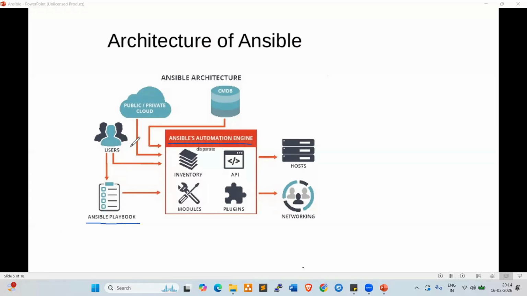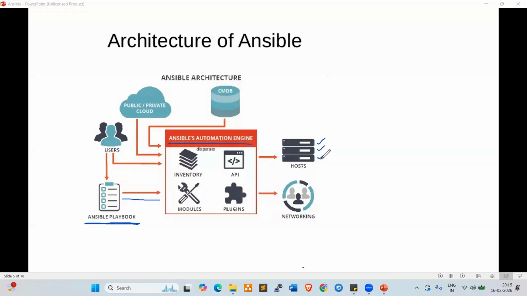So as an Ansible engineer, we prepare playbooks and customize the playbooks. Those playbooks we can apply to the modules. From here it will move to the plugins, from here to the network, and from here to the target host machines. Once you trigger this playbook, it will be moved to the respective target host machines.